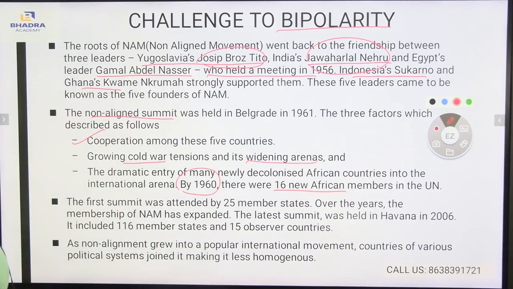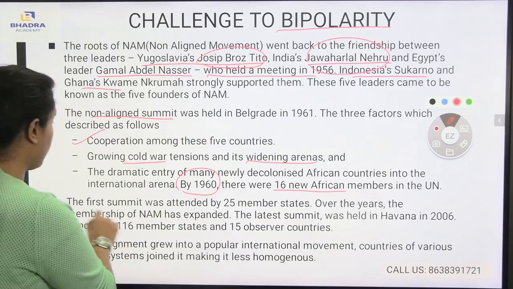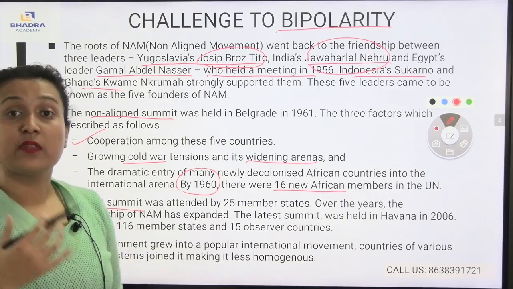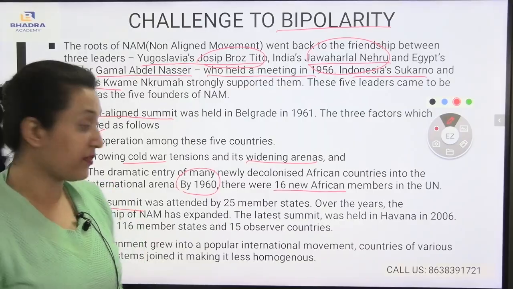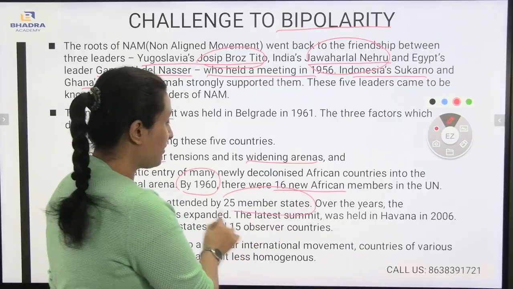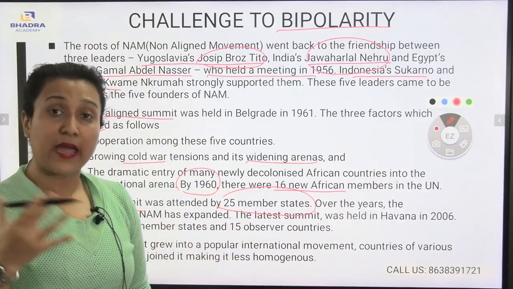The first summit was attended by 25 member states. Over the years, the membership of the NAM has expanded. The latest summit was held in Havana in 2006. It included 116 member states and 15 observer countries. Now, the first summit, which means the first meeting, was attended by 25 member states. Means other 25 member states also entered the summit.